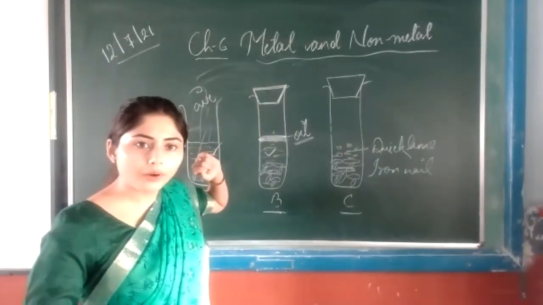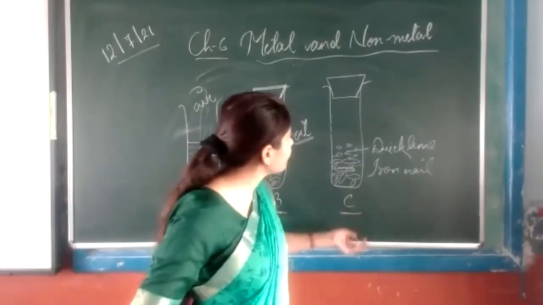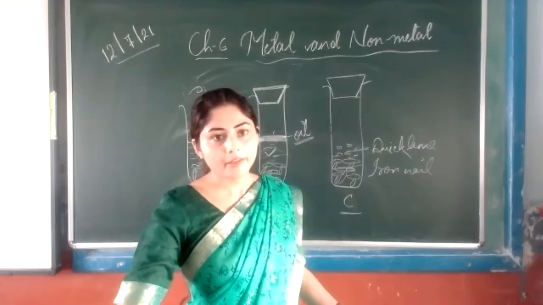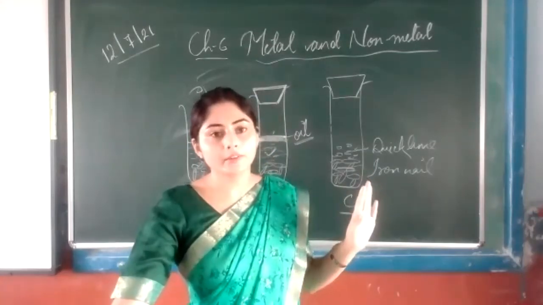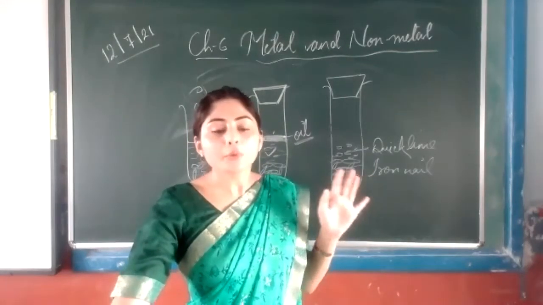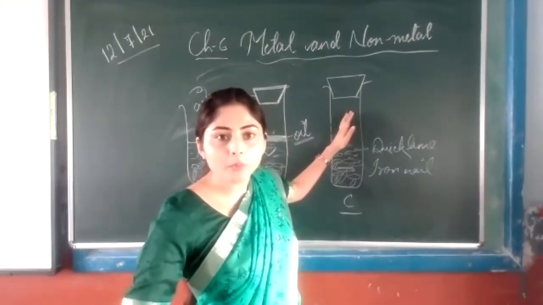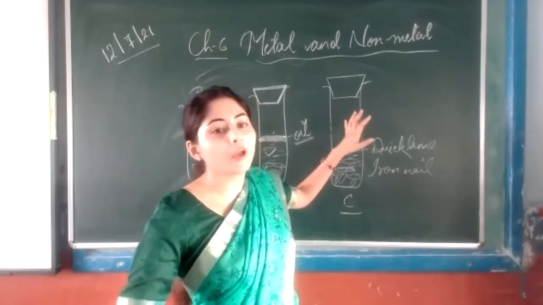In test tube C, we have added quicklime with the iron nail, and we have not added a single drop of water in it, so that we can make sure that whatever moisture is in this test tube with the air, the quicklime will absorb it.